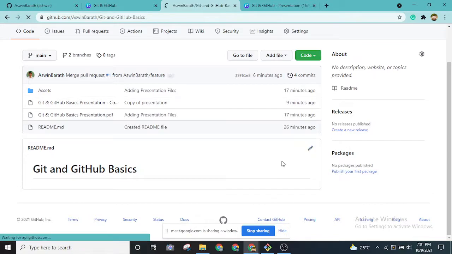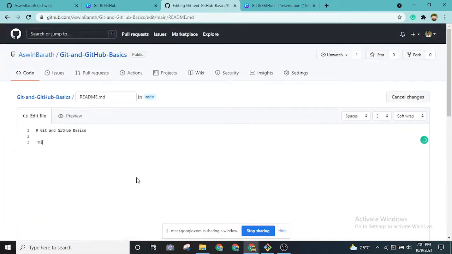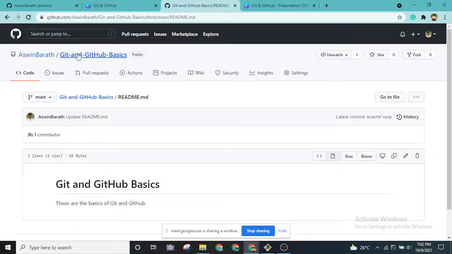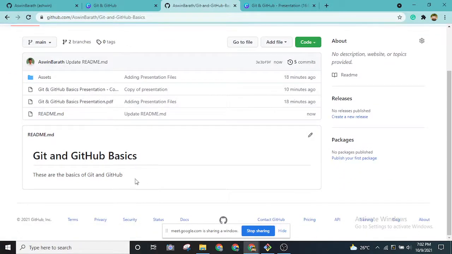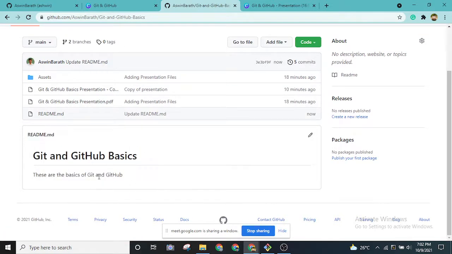Okay, so let me add some documentation. Okay, let's say so these are the basics of it. And let me put this descriptive description over here. And let's say I'm committing these changes in the repository, right? So now as you can see, whatever documentation we put inside this README file will be displayed pretty clearly. This is how you'll be adding any documentation of your project.